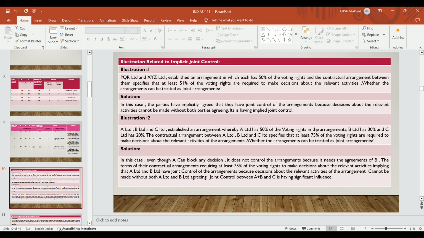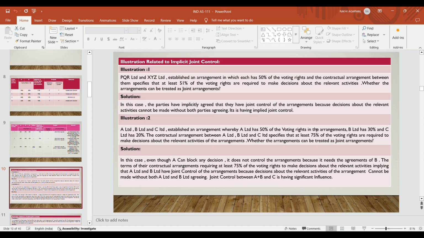Now in this case, what happened? PQR Limited and XYZ Limited have a contractual arrangement, and in order to take any decision on the relevant activity, unanimous consent is required. PQR individually cannot take a decision without XYZ Limited, and XYZ individually cannot take a decision without PQR, because the majority required to pass any decision on the relevant activities is 51%, though they are holding 50-50%.